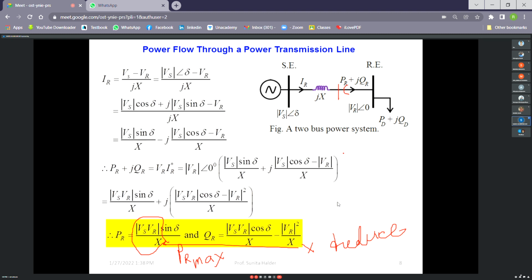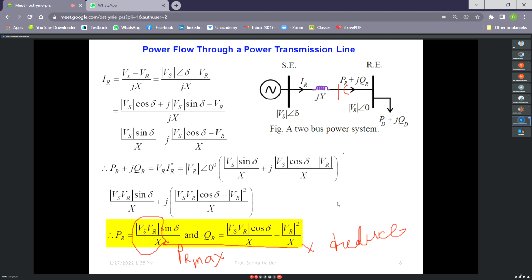But there is a limit. We are increasing active power flow, so there is a current limit, the thermal limit of a line. If you are increasing current, then I square R loss will be there. If you increase it ideally to infinity, it will be beyond the thermal limit of the conductor, so it will melt. So it is not possible.